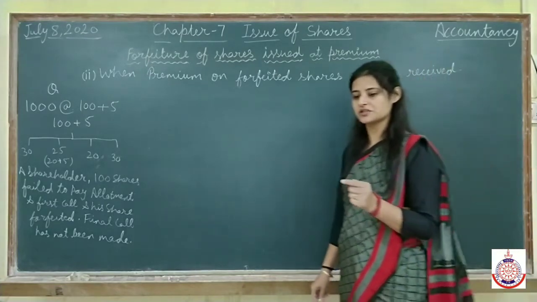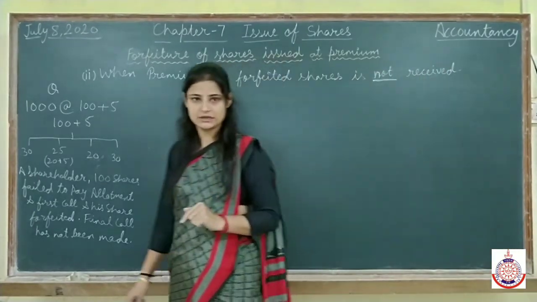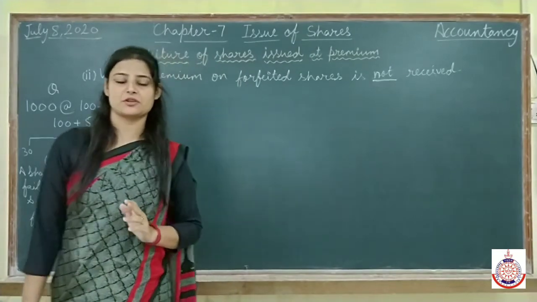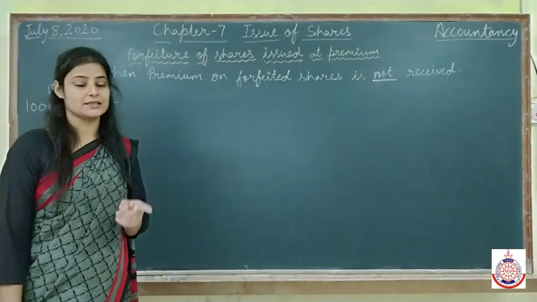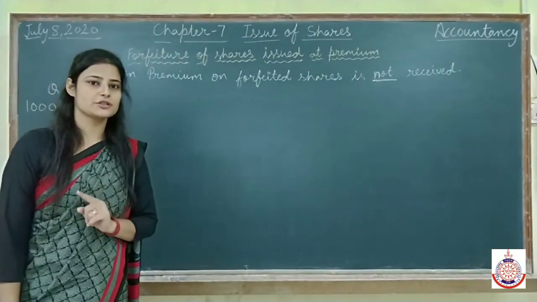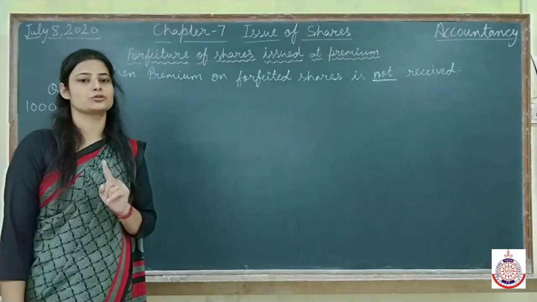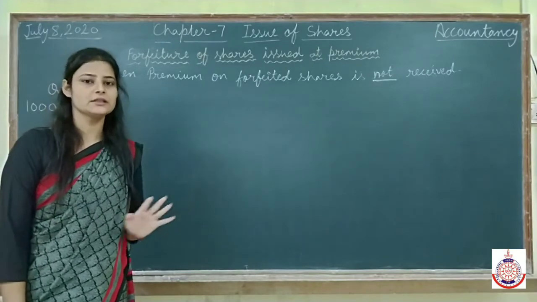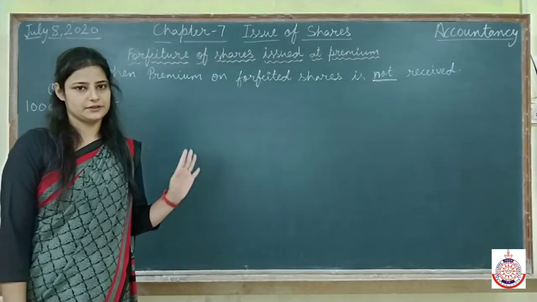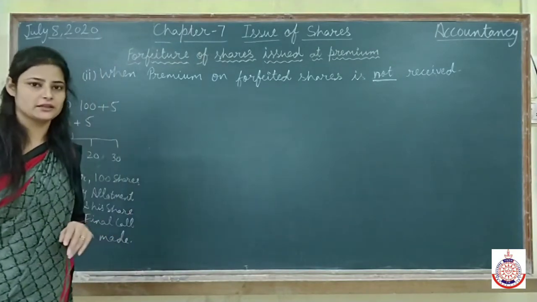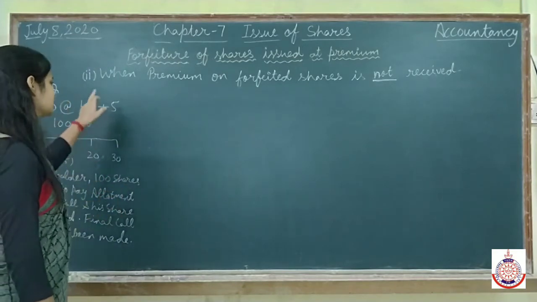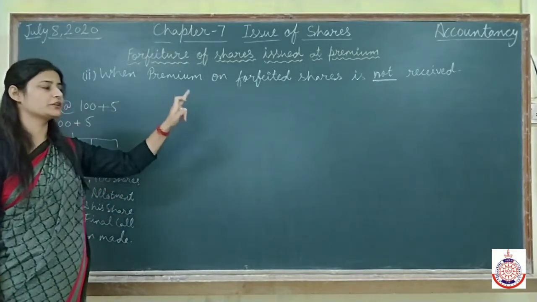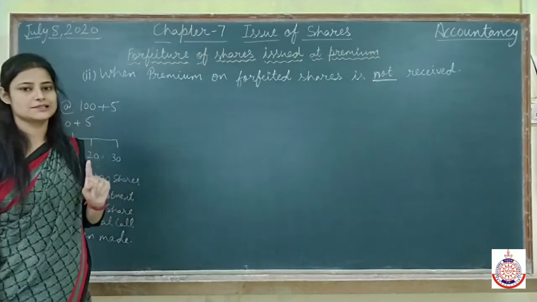In the first situation, when the premium is received, we will transfer that premium to the securities premium reserve account, and while passing the cancellation entry, we are not going to touch our securities premium reserve account. In the previous video we had done this. Now we are going to do this when the premium on forfeited share is not received.